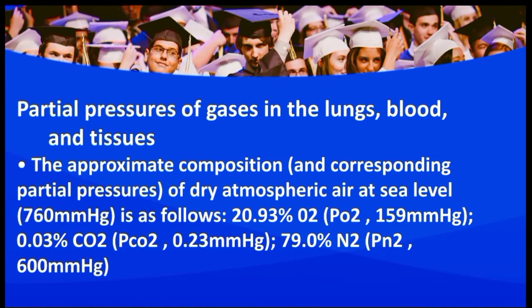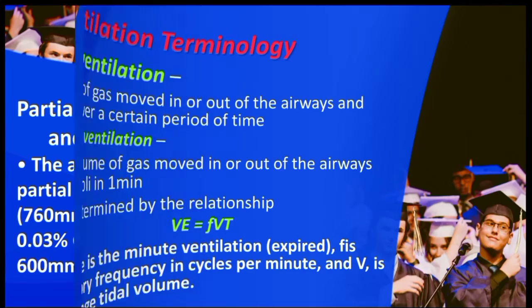Partial pressure of gas in the lungs, blood and tissue. The approximate composition of dry atmospheric air at sea level is 760 mm of Hg, with the partial pressure of oxygen 159 mm of Hg, the partial pressure of carbon dioxide 0.23 mm of Hg, and the partial pressure of nitrogen 600 mm of Hg.